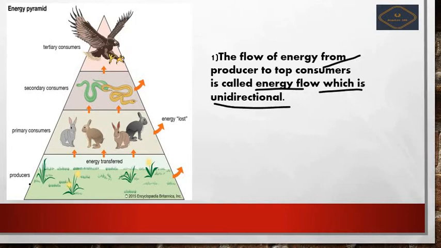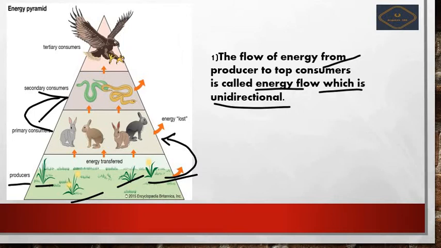Here the producer is grass, and on this a number of primary consumers will be dependent. Later, the secondary consumers will depend on these primary consumers, and the tertiary consumers are dependent on the secondary consumers.